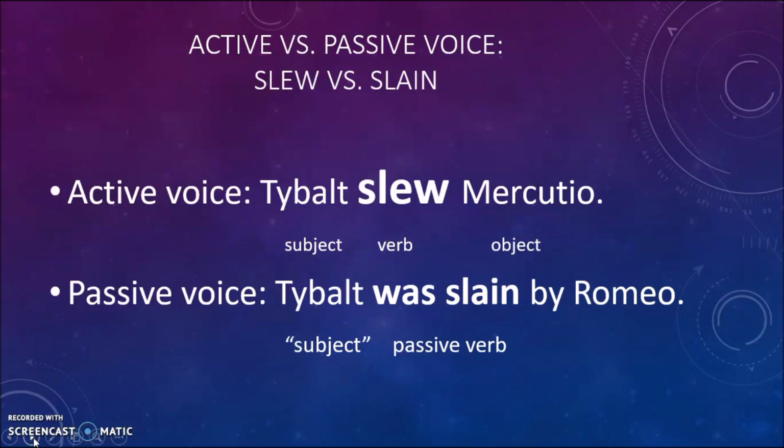So this is a simple past tense. We're just going to use slew. Whereas when we switch to the passive voice, we need to use the participle form slain. Tybalt was slain by Romeo. Tybalt is the subject of the sentence, but he's not doing anything. He's not taking any actions here. He is passively being slain by Romeo.